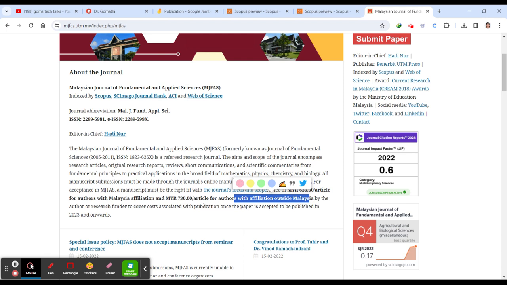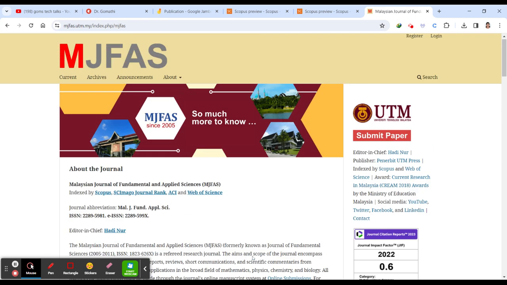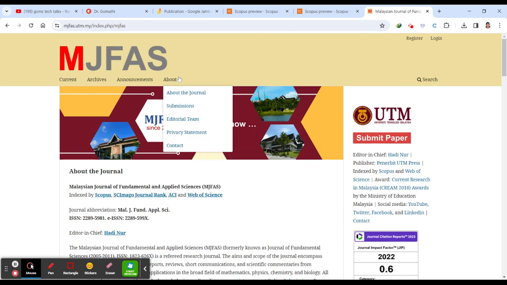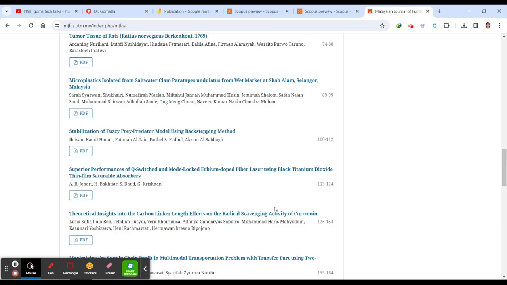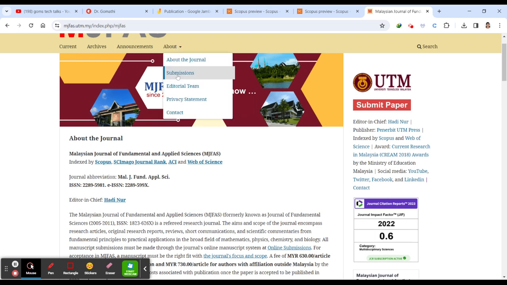You can just go ahead and check that. Okay, so this is the cost. Next one, author guidelines. You have to just go ahead and check for the author guidelines. So you can see here in the about, you have about the journal, submission, editorial team, and everything. You can either check, or else you can go ahead and click here on the submissions.